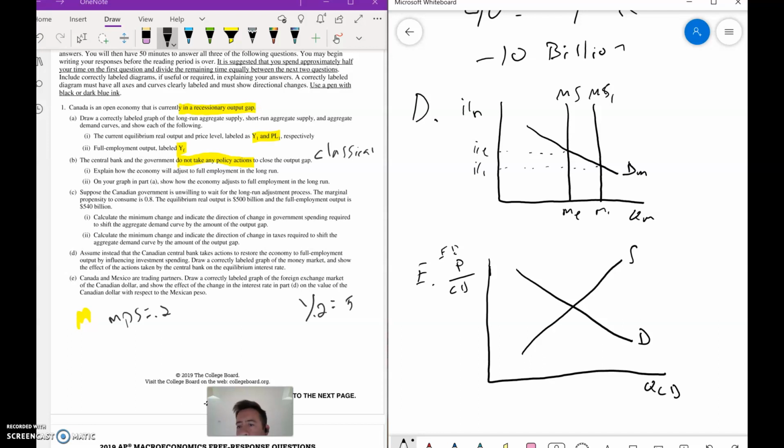So there is now, actually, let me back up, label these here. We'll call this QE and call this ERE. So the demand for the Canadian currency decreases. And there we go. And that's it for question number 1. Let's move on to question number 2.